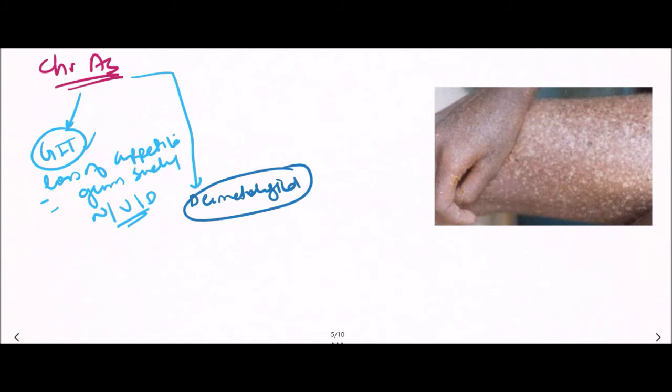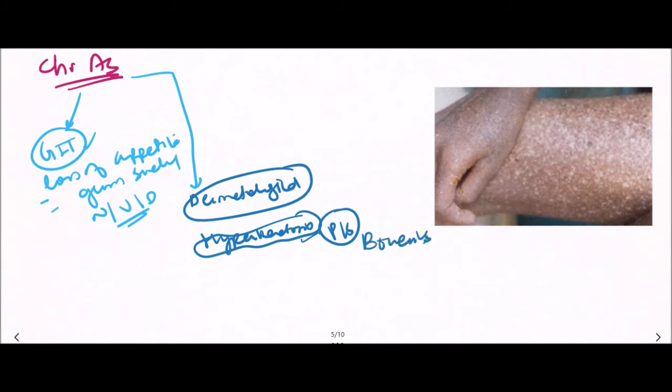There is hyperkeratosis, especially over the palms and soles, and later on there are chances of cancerous growth in these hyperkeratotic lesions. That is known as Bowen's disease. So cancerous growth in these hyperkeratotic lesions caused by arsenic is known as Bowen's disease.